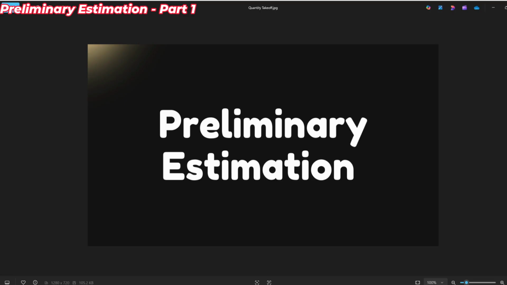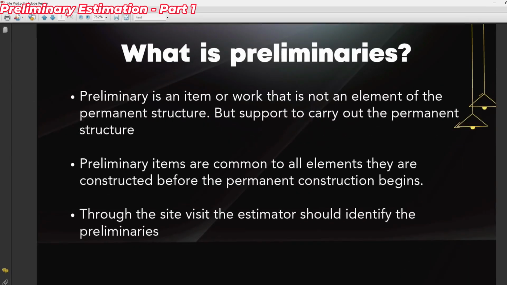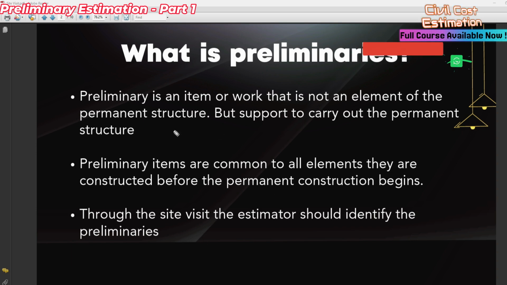Hello guys, welcome back. So now we are going to start our estimation work from the preliminary estimation. We know very well the preliminary is one of the very important and core concepts for every project. Not only for civil projects, we can say MEP projects, landscaping, infrastructure, and interior fit-outs. For all projects we have to consider the preliminary work. First, before we start the estimation process, you have to understand some important points. What is preliminaries? Let's start from this point.